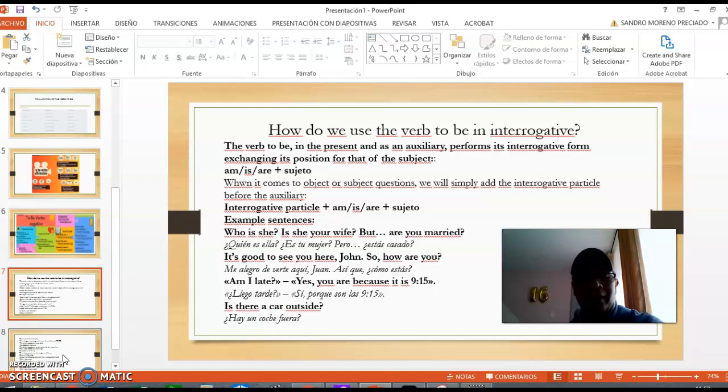Am I late? Yes, you are, because it is 9:15. Llegó tarde, sí, porque son las 9:15. Is there a car outside? Hay un coche fuera.